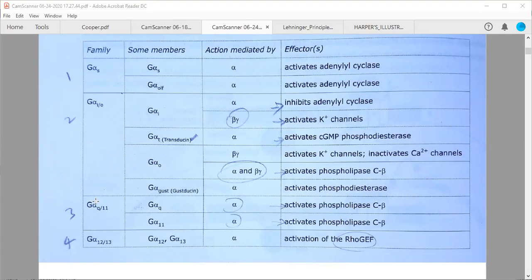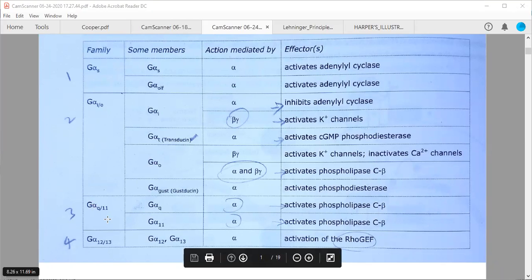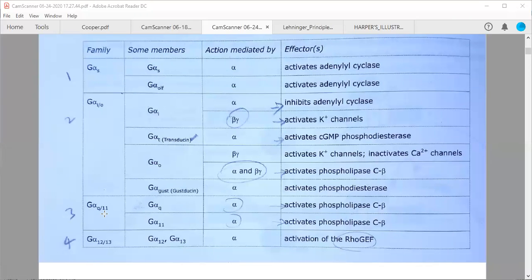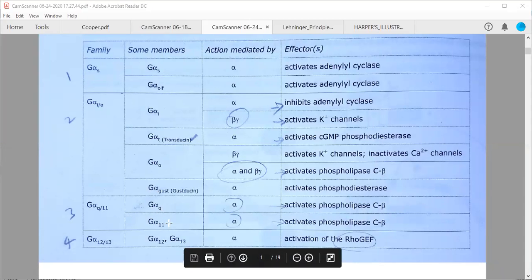The third classification of these GPCRs is G alpha Q/11. So it is either Q or 11. In both cases, alpha subunits are active and they are going to activate this phospholipase C beta.